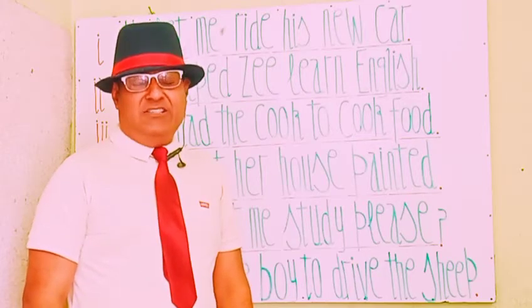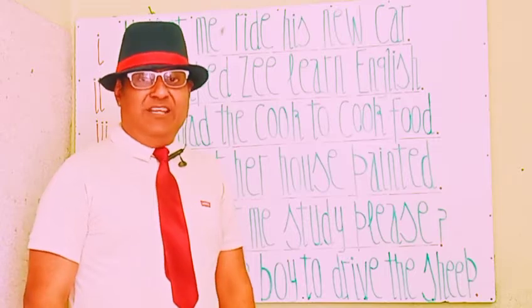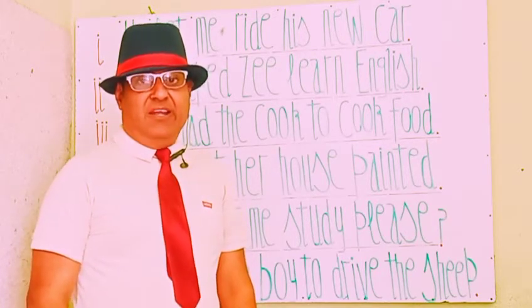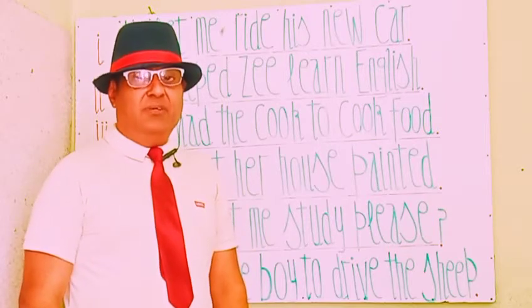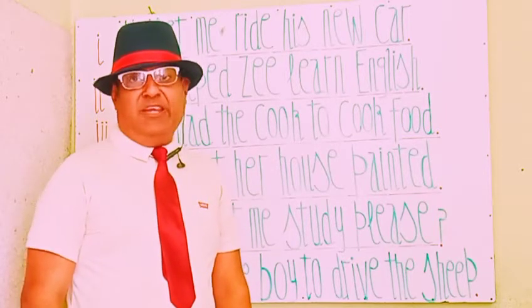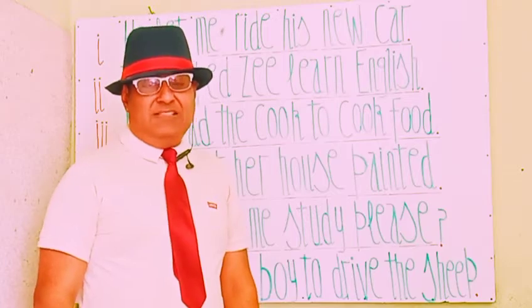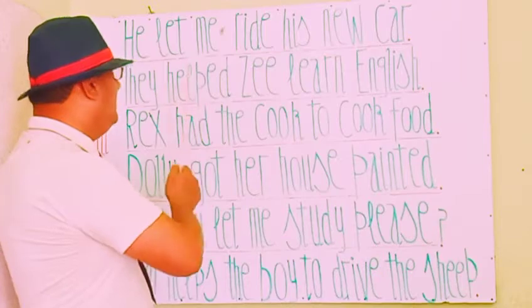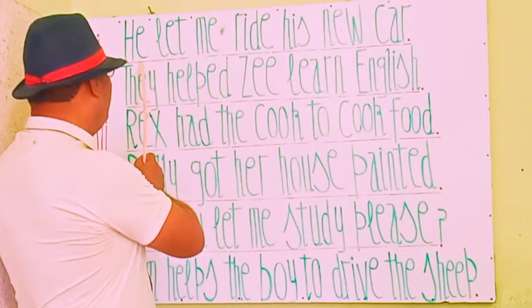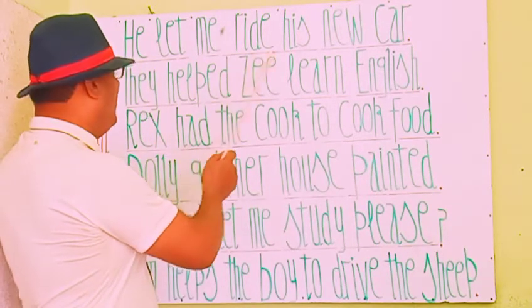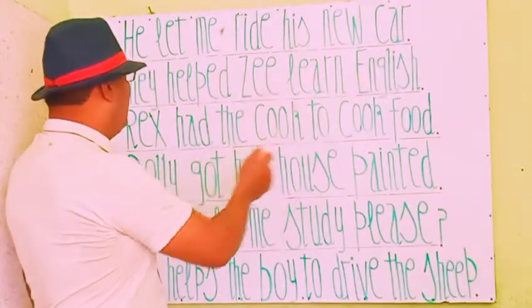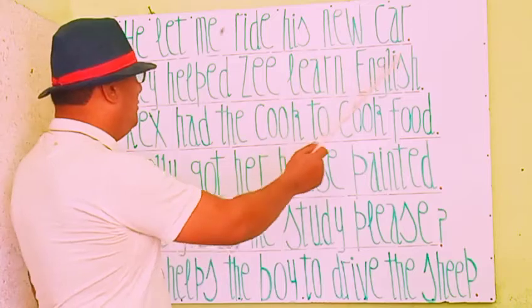Let's see these causative verbs of great importance used in different phrases, different sentences. They are a part and parcel of communication and speaking. Let's see today's lesson on the whiteboard. The first one you see here is: He let me ride his new car.